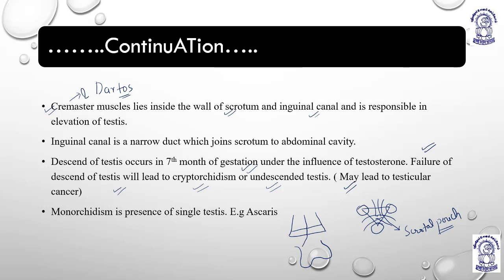So the inguinal canal joins the scrotal wall to the abdominal cavity. It is a connecting link, a point of joining between the scrotum and the abdominal cavity.